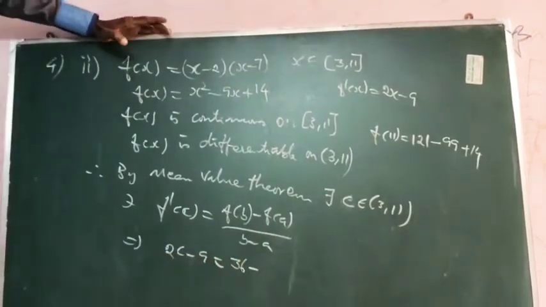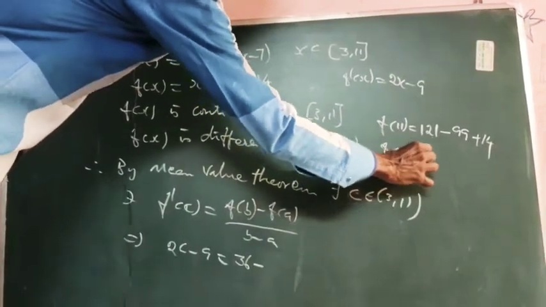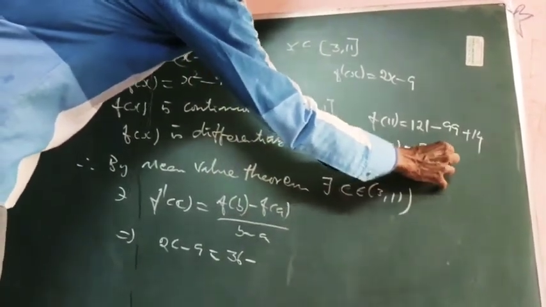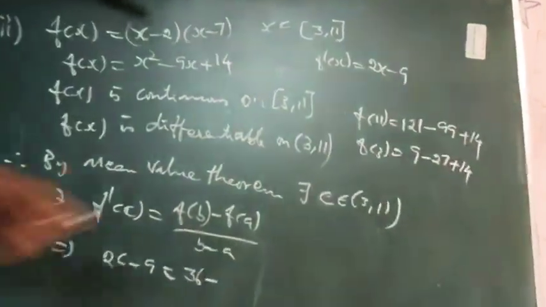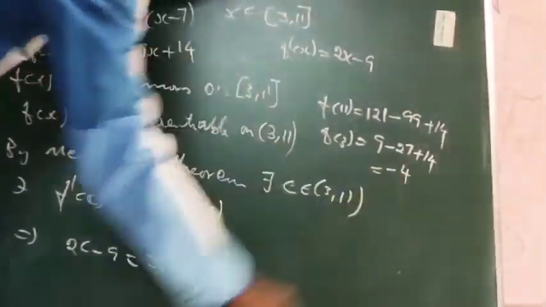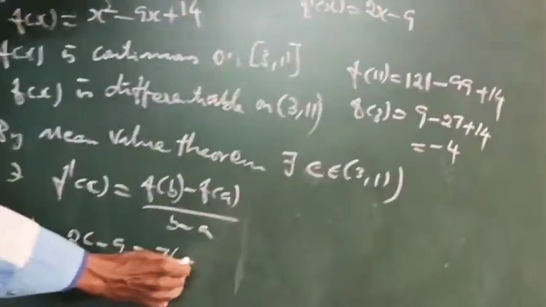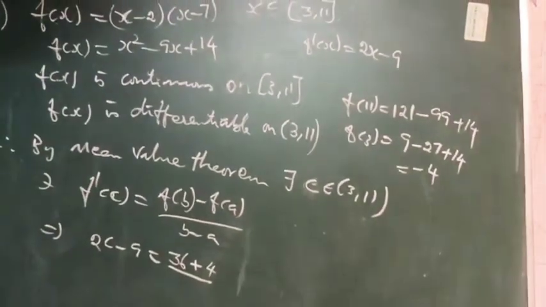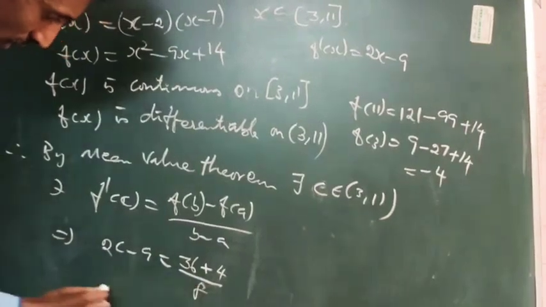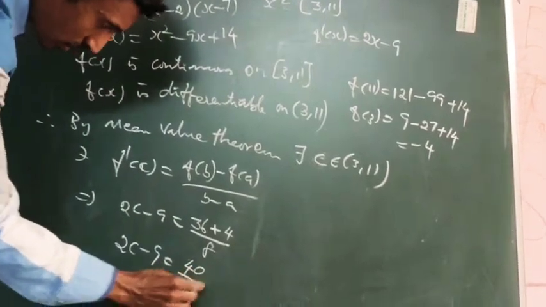Minus, put x equal to 3. f of 3 is 9 minus 27 plus 14, so we are getting minus 4. So minus of minus is plus 4, by b minus a. 11 minus 3 is 8. So 2c minus 9 equals 40 by 8.